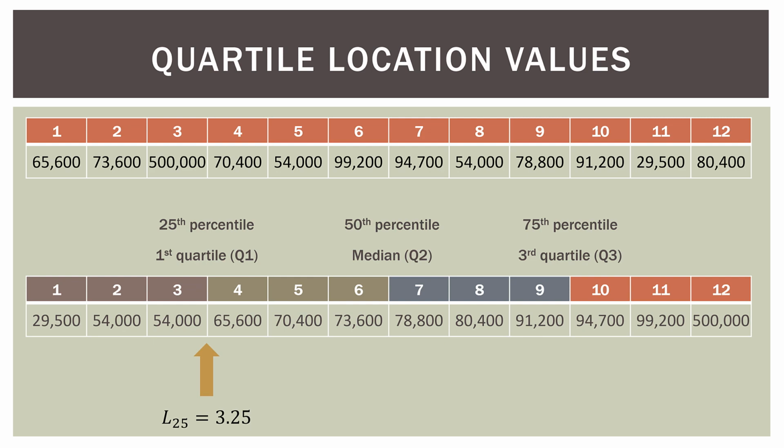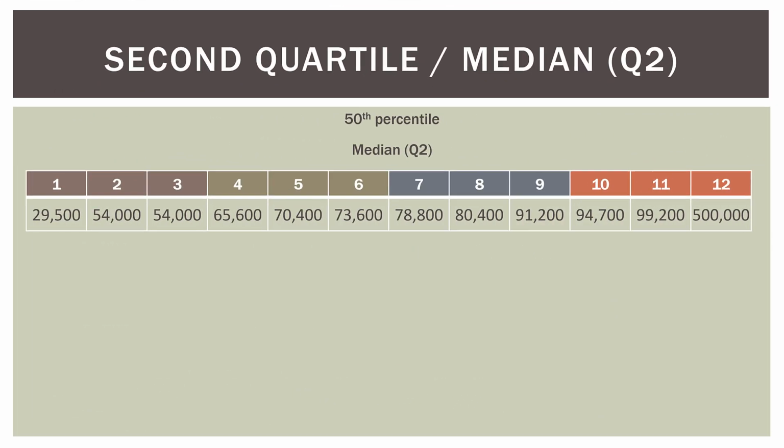So it is between the third and fourth sorted observation. For the median, it's 6.5, so it's halfway between observation 6 and observation 7. The 75th percentile, or the third quartile, is between the 9th and 10th observations. So what about the median? How do we find the value that is the median?